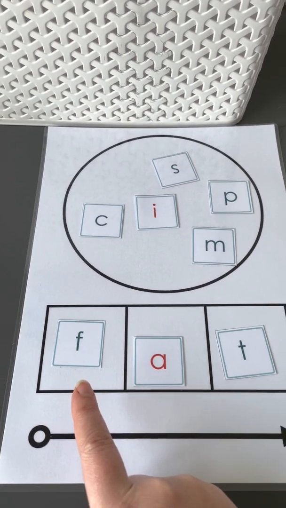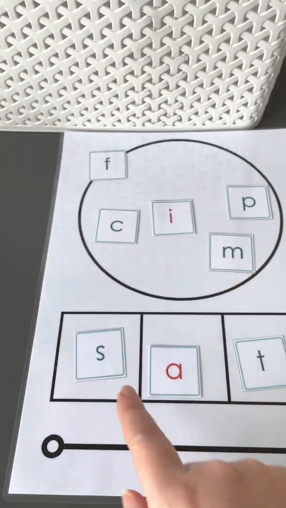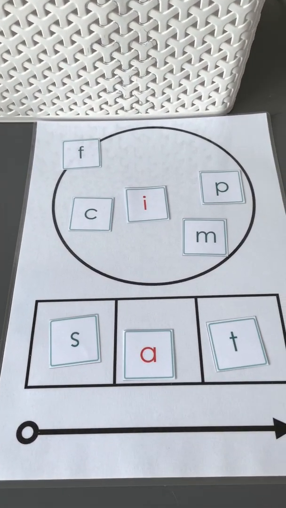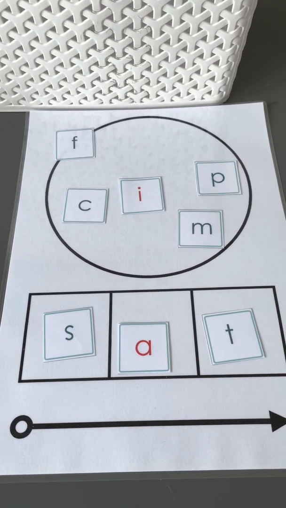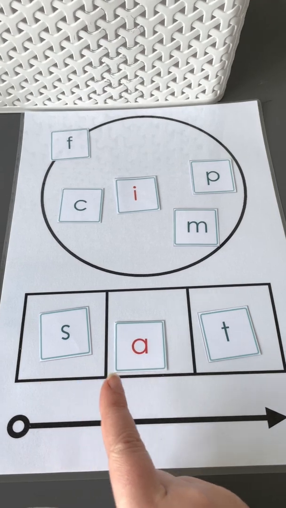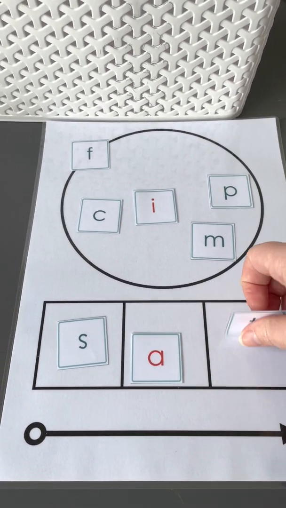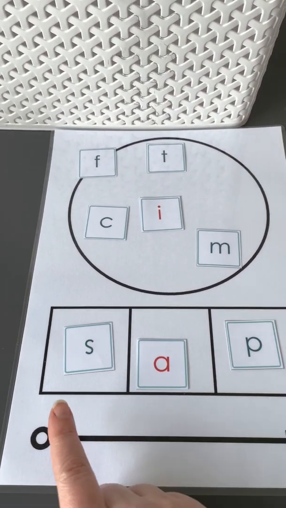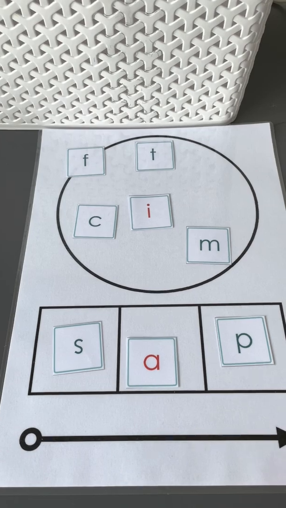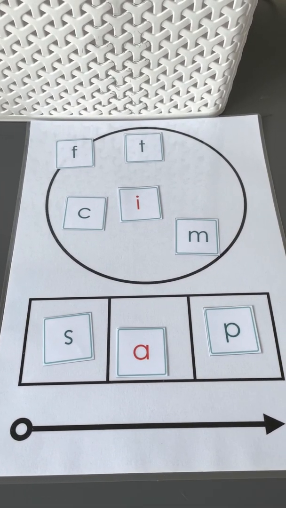All right, the next word we're going to change fat into sat. Oh, that's not right. At, sat. Now we're going to change sat to sap. So we want sap. Oh, that's not p. Let's swap it out. Where's p? P. Sap. Sap.